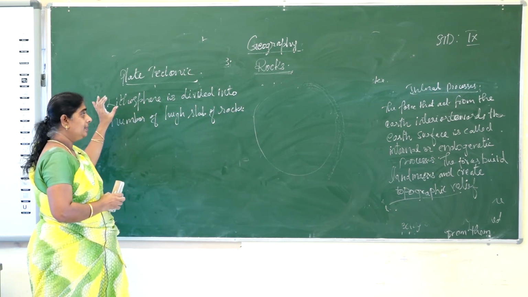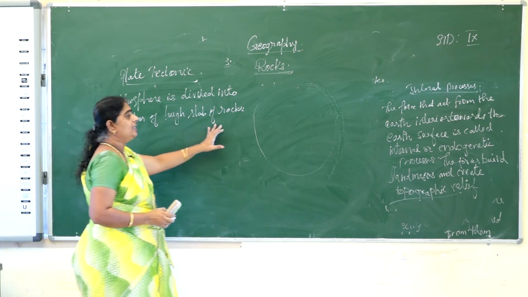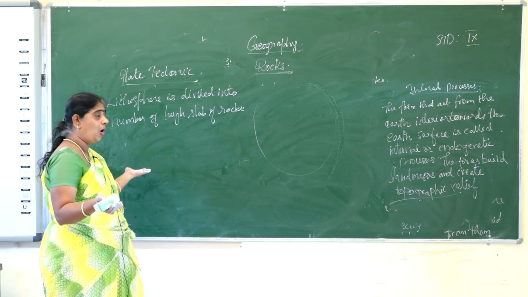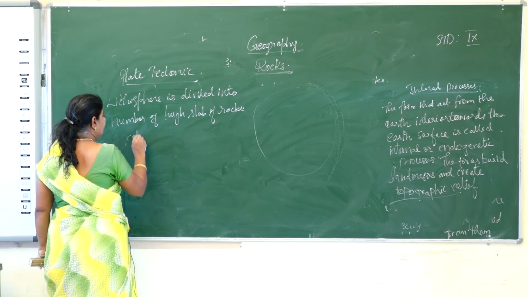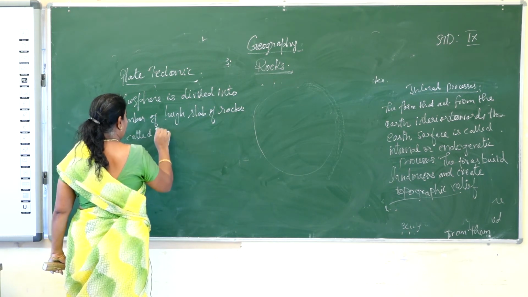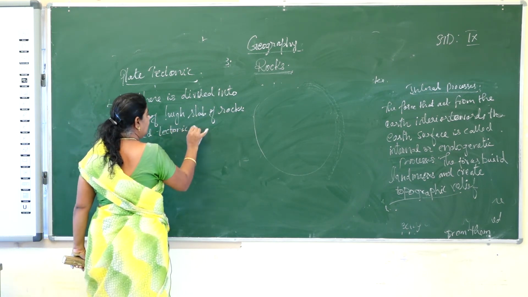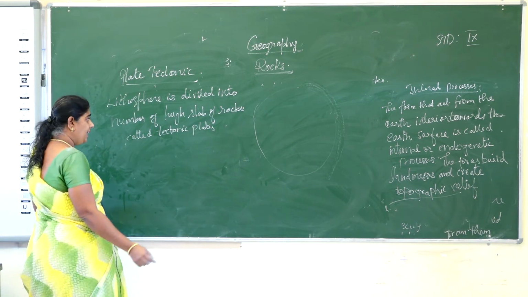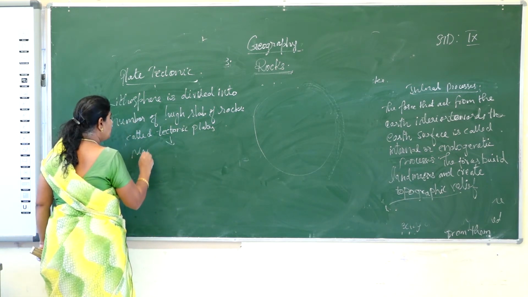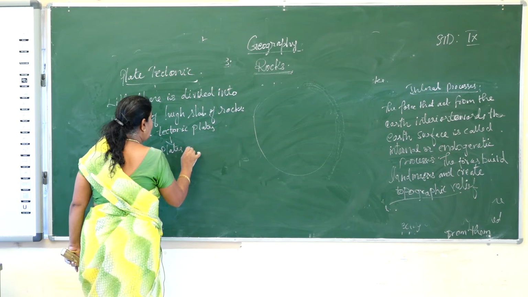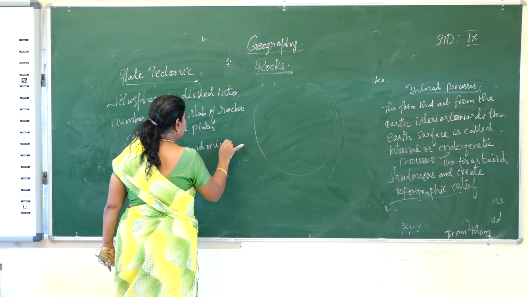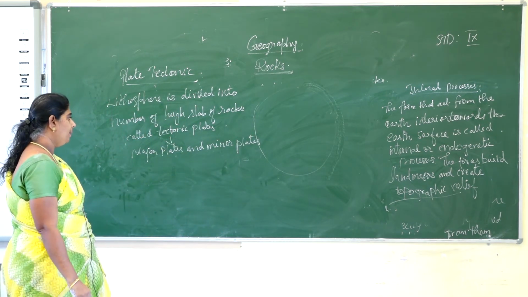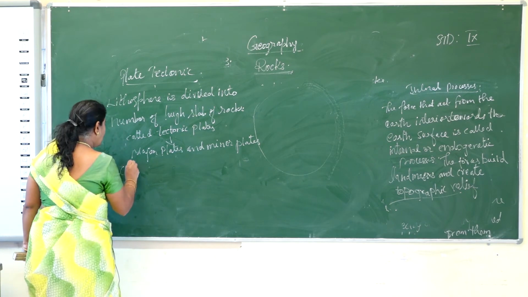I told you it is the outermost layer of the earth, and it is divided into a number of huge slabs of rocks, that are called tectonic plates. Then these tectonic plates are divided into major plates and minor plates.